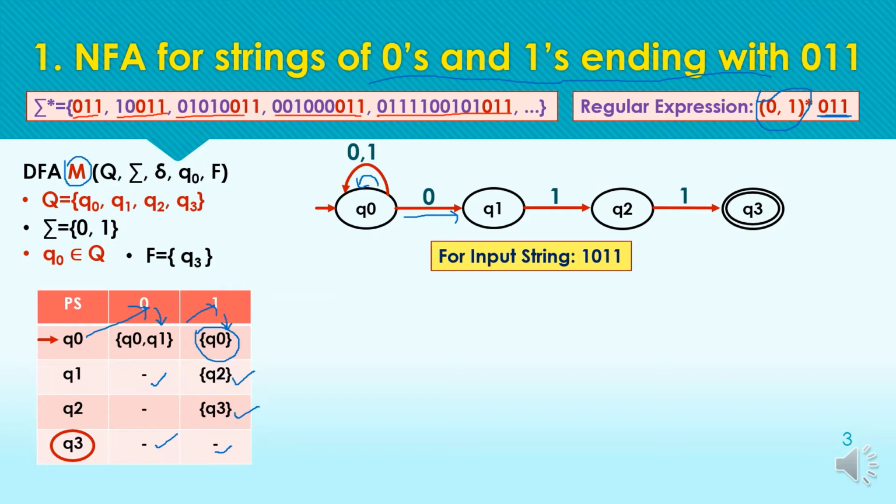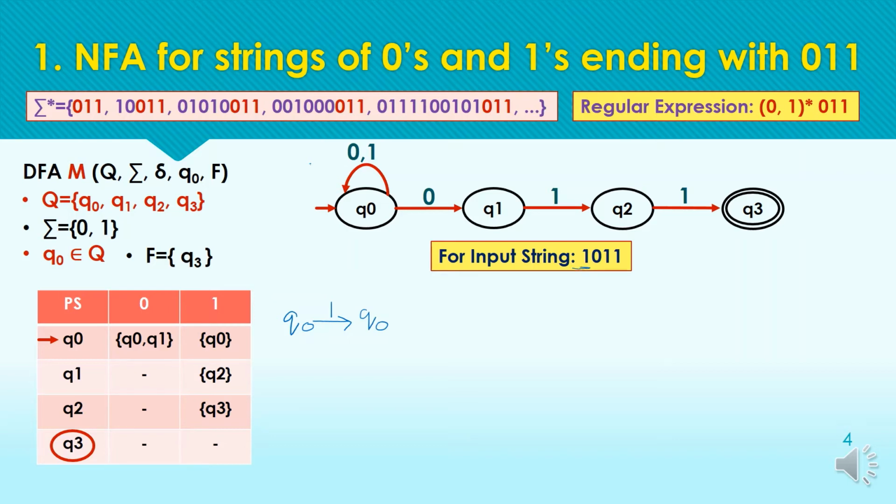let's consider the acceptance or transitions for an input string from the initial state. The sample string taken over here is 1011. So starting from the initial state for the string 1011, initially we are at state Q0. For the input symbol 1, we are moving to the state Q0 itself.